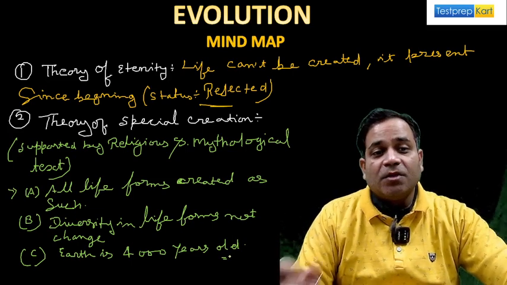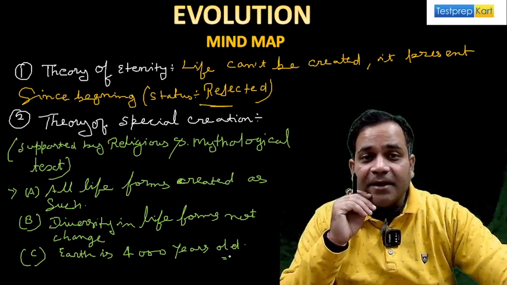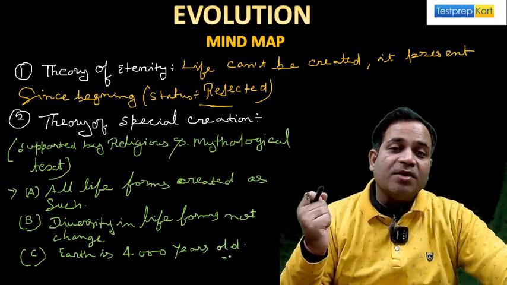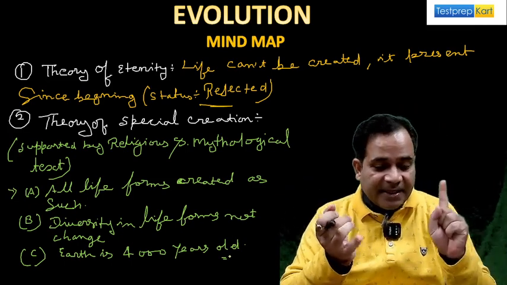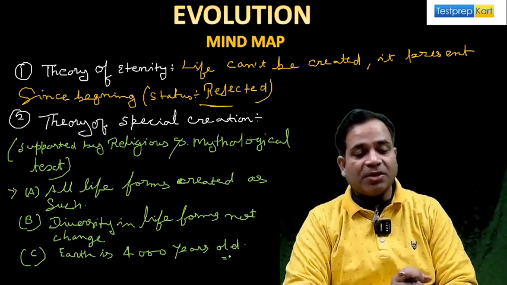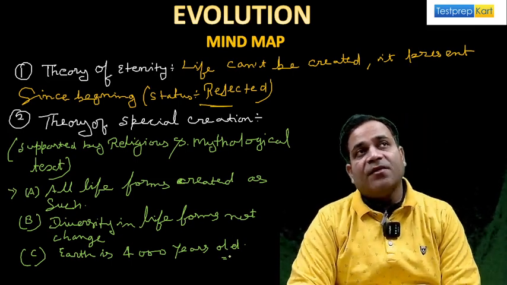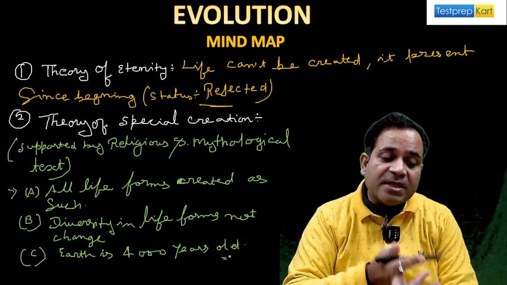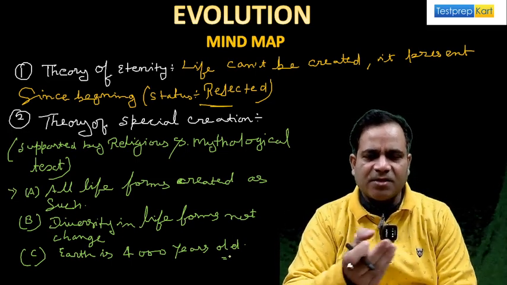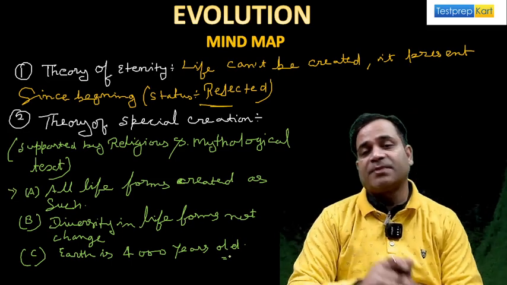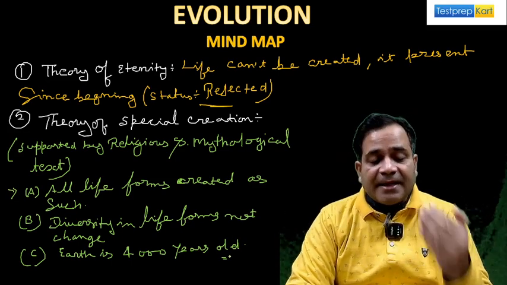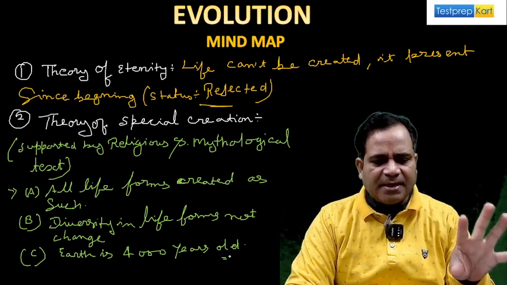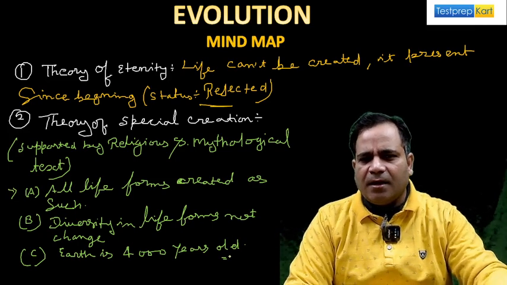Yes. So then there is another theory here. What is the theory, my dear? Theory of spontaneous generation, also known as the theory of abiogenesis. In this theory of spontaneous generation, or abiogenesis, we study the scientists: Redi, Spallanzani, and the third one is Louis Pasteur also. These three scientists gave the concept of spontaneous generation. Then this theory is supported by biogenesis, but this theory is further also not accepted, rejected.